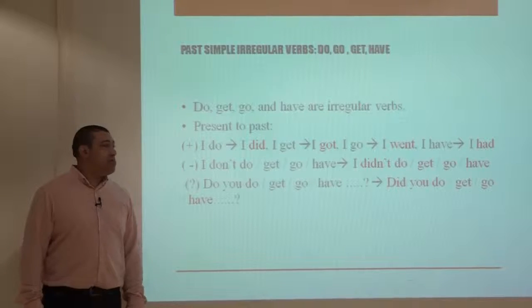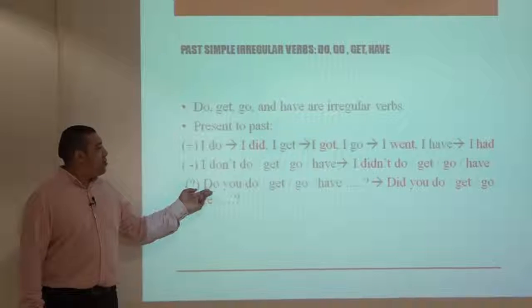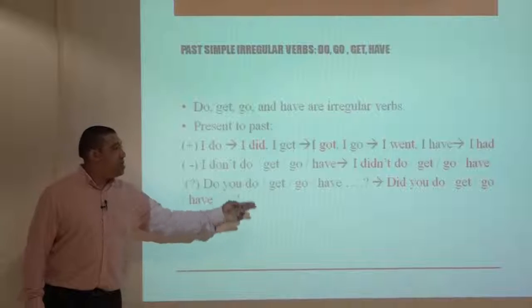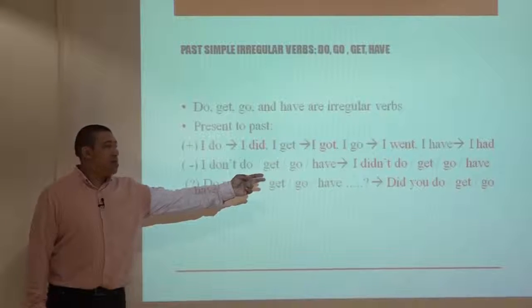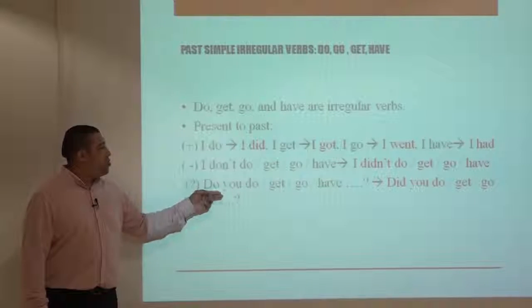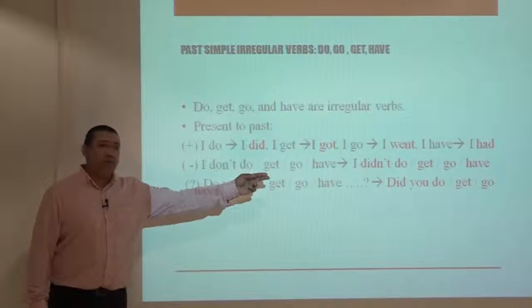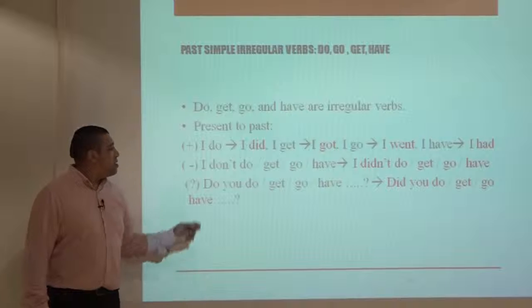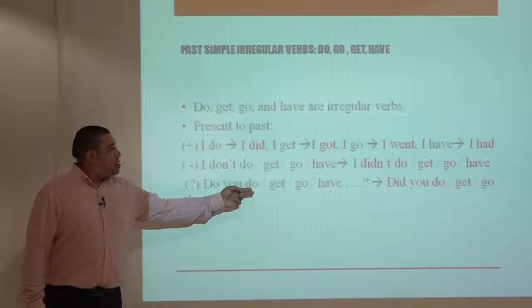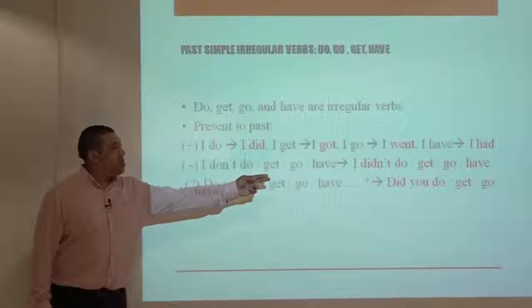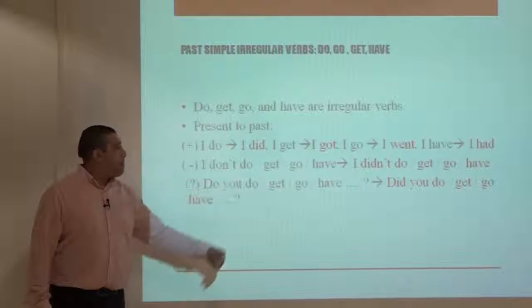In the question form, we use do in the present tense, but we use did in the past tense. For example, do you do in the present tense, it becomes did you do in the past tense. Do you get in the present tense, in the simple past tense form we say did you get.